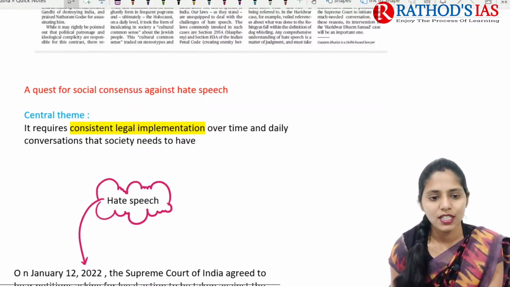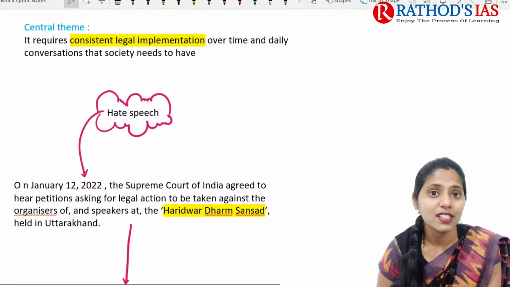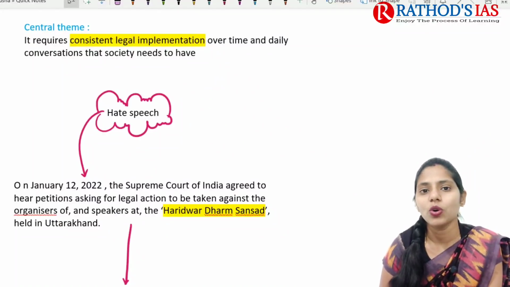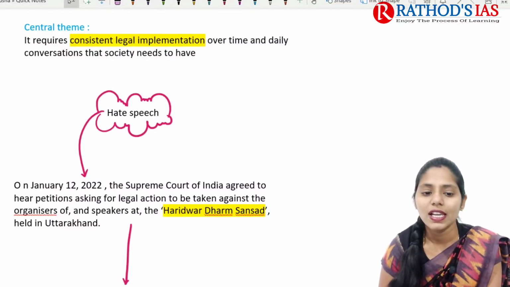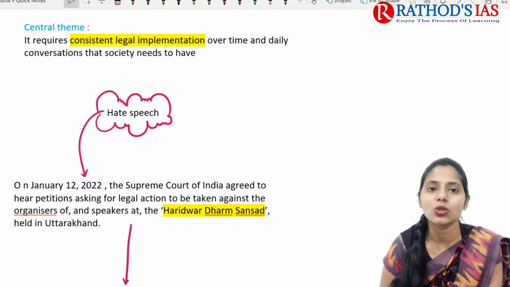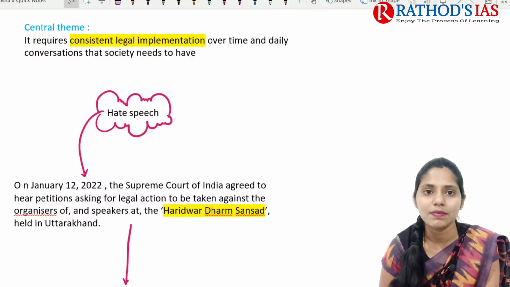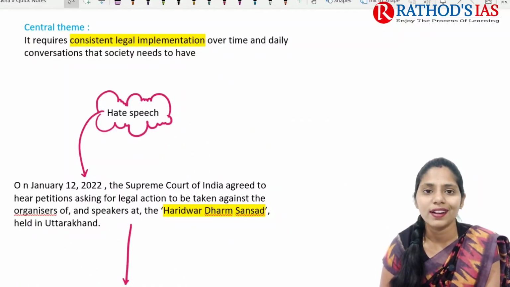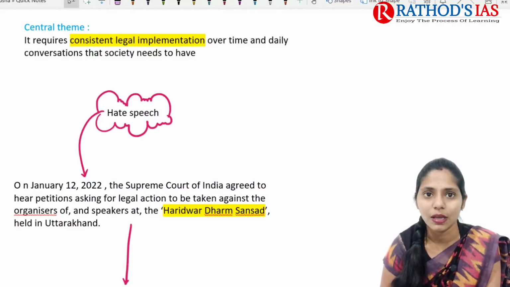So if you see here, why is hate speech in news? On January 12, 2022, the Supreme Court of India agreed to hear petitions asking for legal action to be taken against organizers of and speakers at this Haridwar Dharma Sansad, which was held in Uttarakhand. Recently in Uttarakhand, one religious meeting was held, named Haridwar Dharma Sansad.